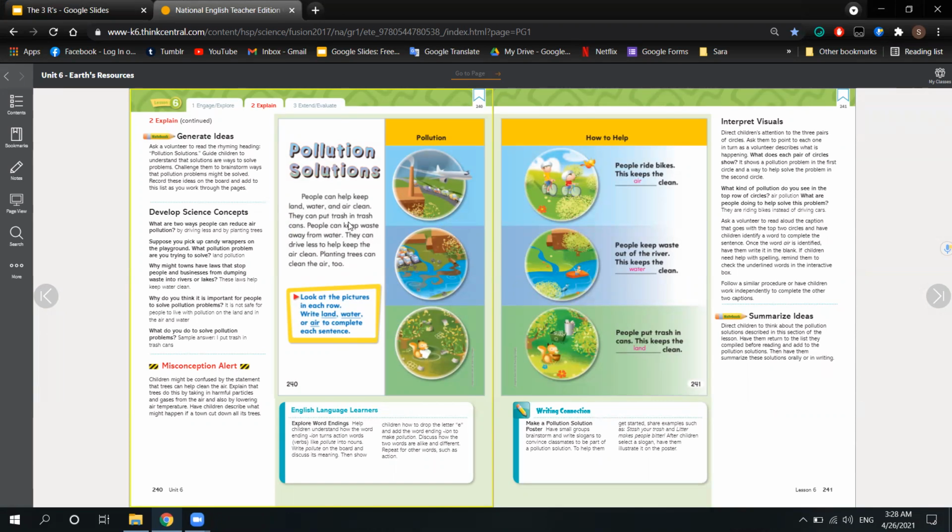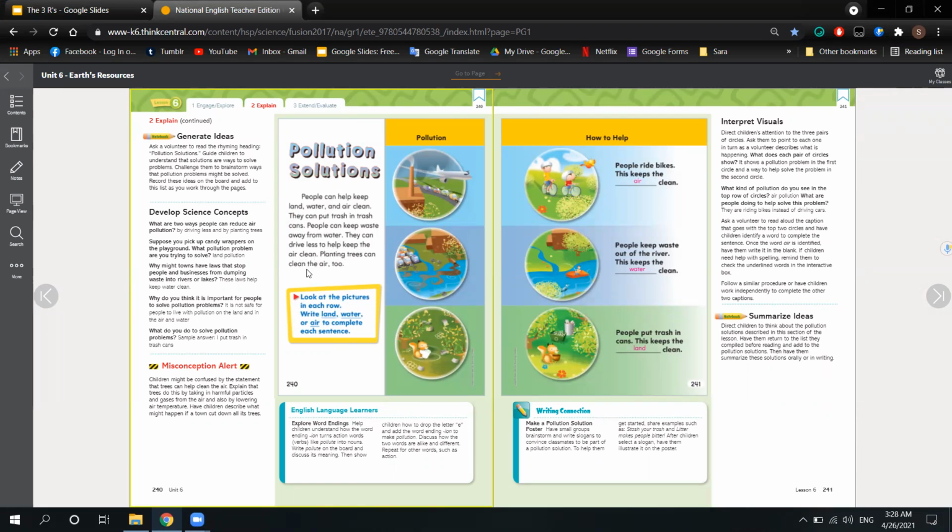They can put trash in trash cans. People can keep waste away from water and put them where? In the trash bins or containers. And they can drive less to keep what? The air clean. And also planting trees, because I told you guys that trees are important for what? For helping or keeping the air clean, right?